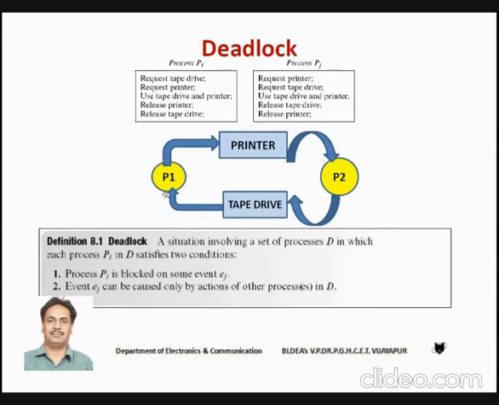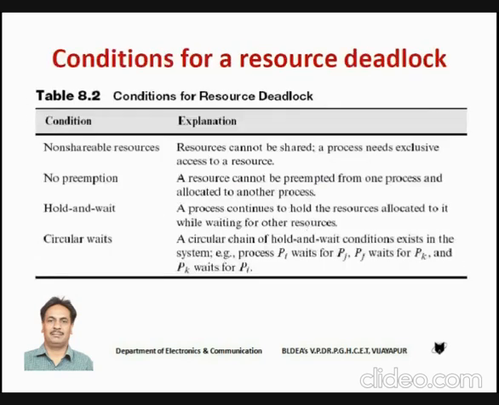The third condition is hold and wait. Yes, we have that condition. P1 is holding the tape drive and waiting for the printer. P2 is holding the printer and waiting for the tape drive. This condition we call hold and wait. What is the fourth condition we have seen? It is circular wait. Yes, a circular wait of processes has been formed because P1 is waiting for the printer and P2 is waiting for the tape drive. A circular hold and wait condition is created. So these are the four conditions which cause deadlock.